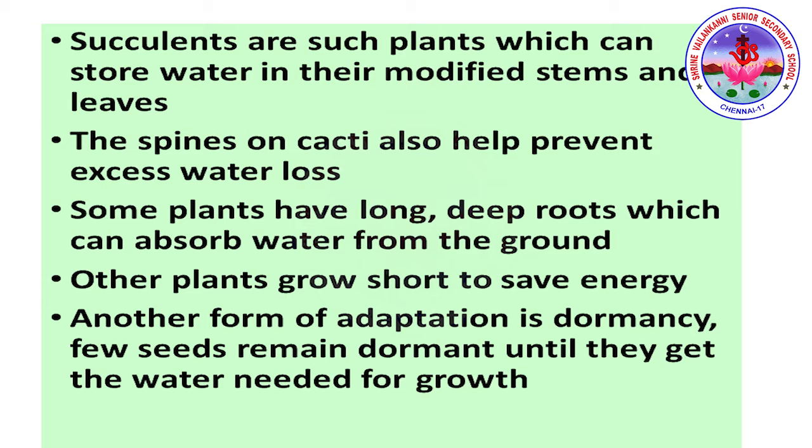Succulents are such plants which can store water in the modified stem and leaf. The spines on cacti also help prevent excess water loss. The spine is nothing but the modification of leaf. Some plants have long, deep roots which can absorb water from the ground. Other plants grow short to save energy. Another form of adaptation is dormancy. Few seeds remain dormant until they get the water needed for growth.